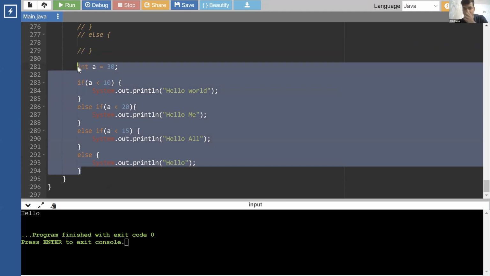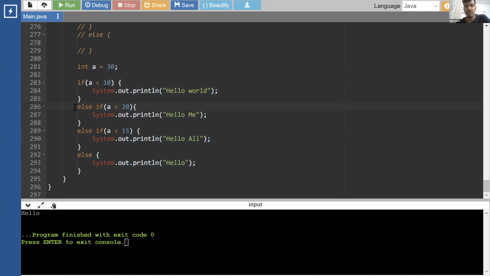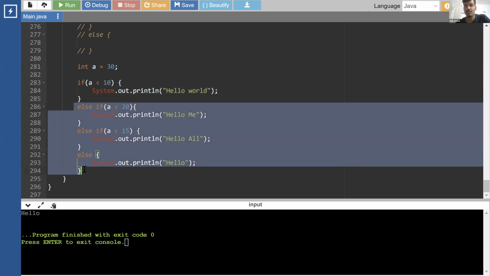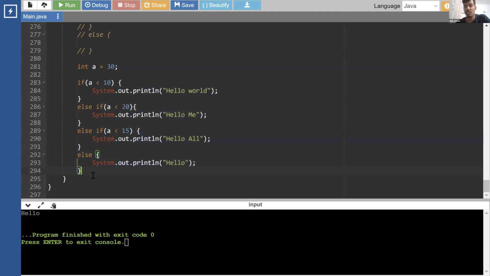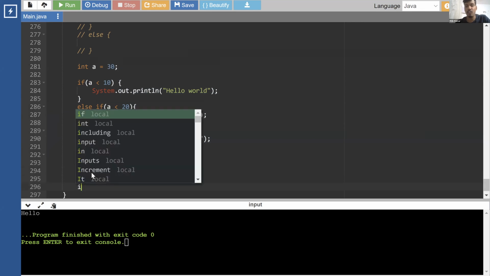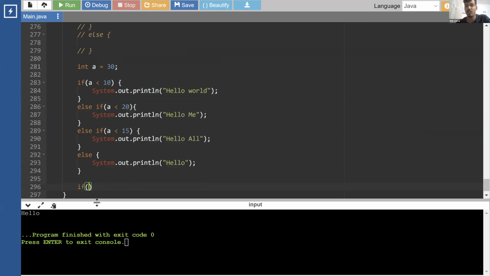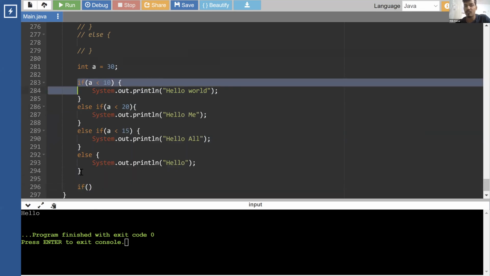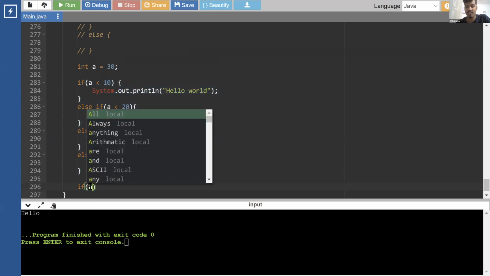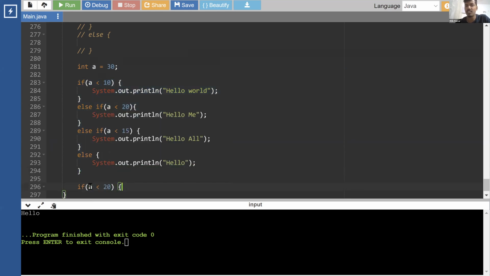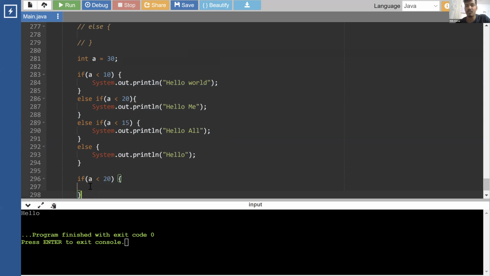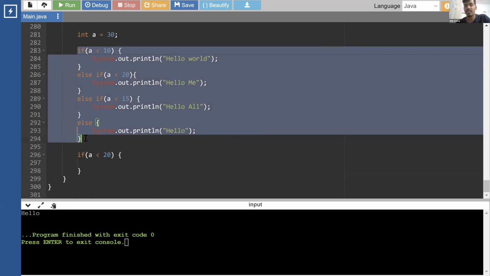Does it even skip the else if the first is true? Yes, it skips all the else ifs. If one of them becomes true, it skips everything else. If you have another if altogether, that is independent of whatever is happening over here. For example, if I check less than 30 or less than 20, this is anyway going to run because it is a different if altogether. But over here, it is the same ladder, so if one of them is true, the remaining ones are going to get skipped.